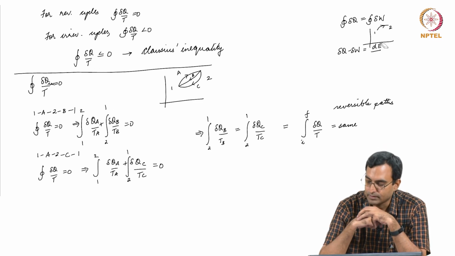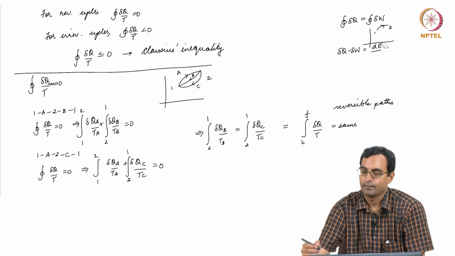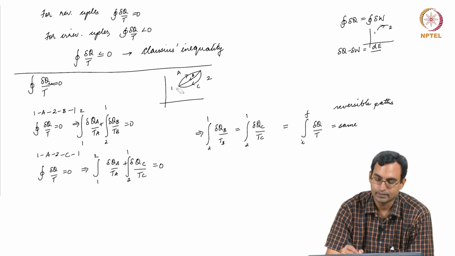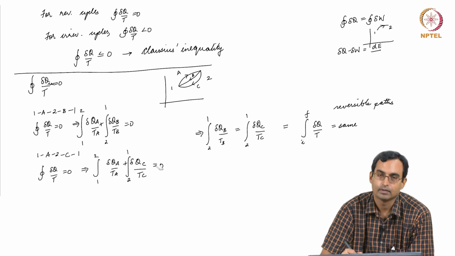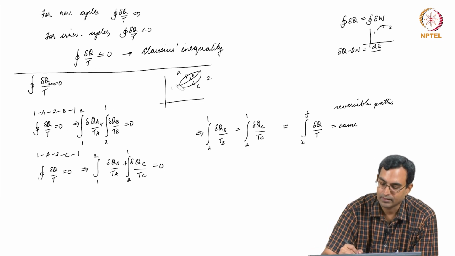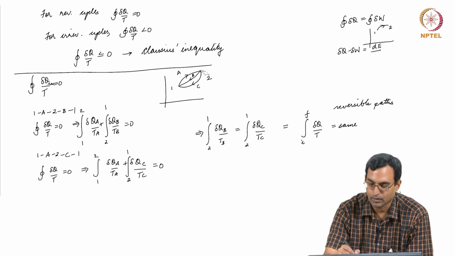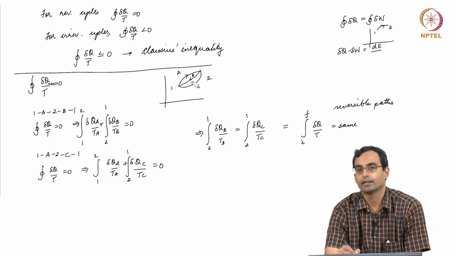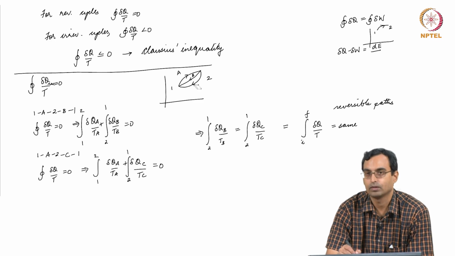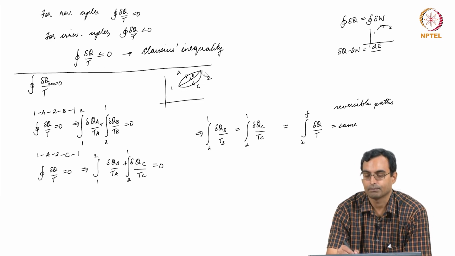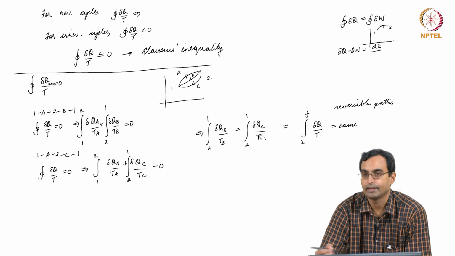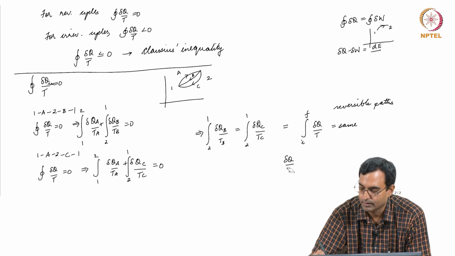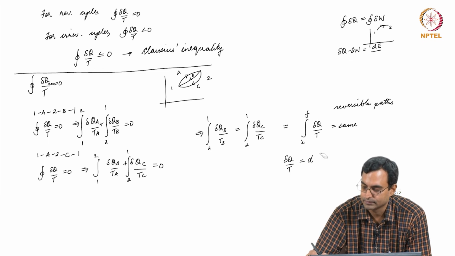In the same fashion, if I go in the full cycle, in a reversible cycle, then the cyclic integral is 0. If I do not complete the full cycle, if I just go from some point 1 to some point 2, or in this case from point 2 to some point 1, as long as I go on a reversible path, it does not matter which path I go on, this del q by T is the same. Therefore, this del q by T must be some change in some property.